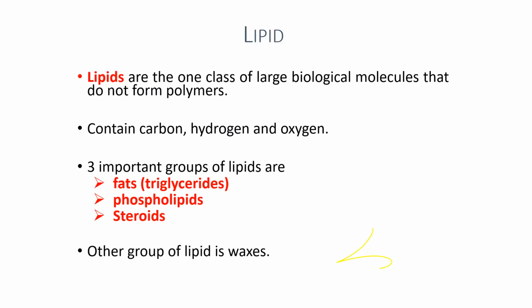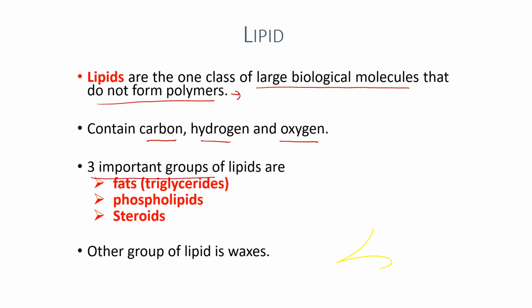Lipids. Lipids are the one class of large biological molecules that do not form polymers. So it means that a lipid molecule is not composed of monomers, right? The molecules of lipid consist of carbon, hydrogen, and also oxygen.